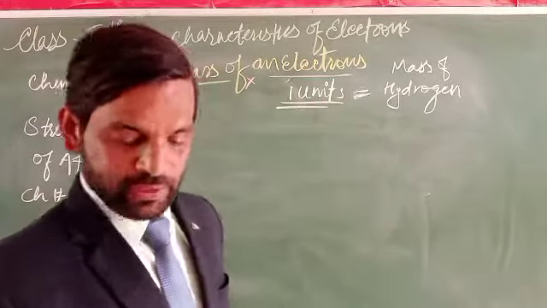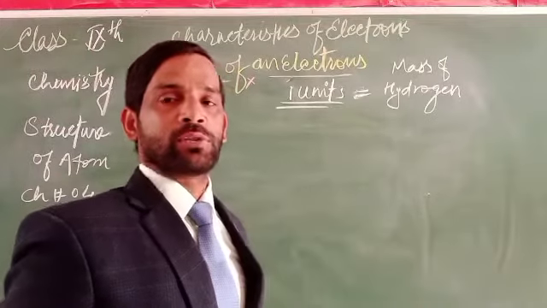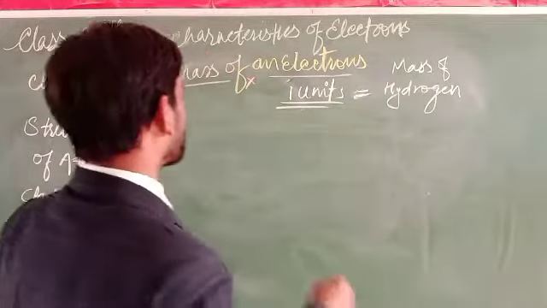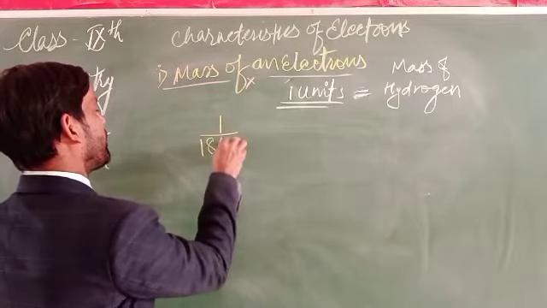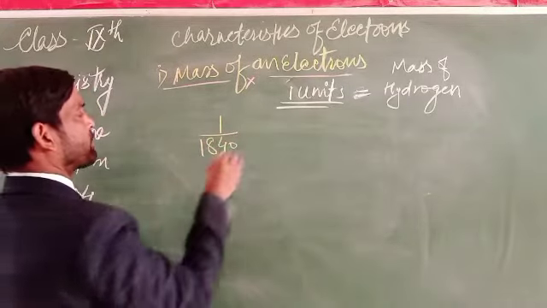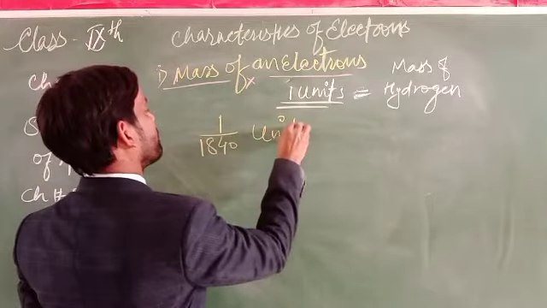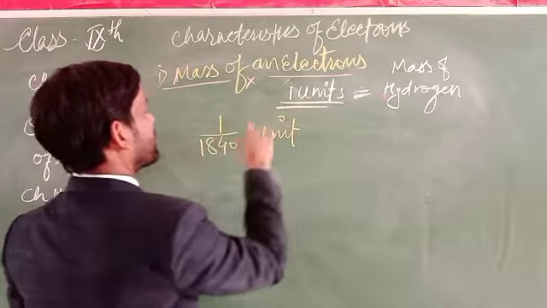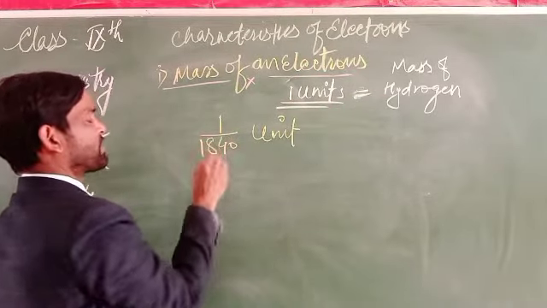In the case of the electron, the electron mass is 1 upon 1840 unit, compared to the hydrogen mass.